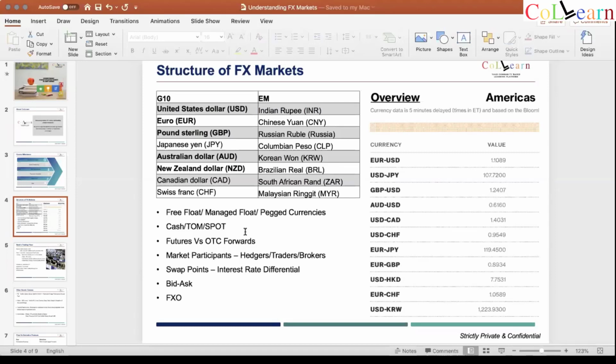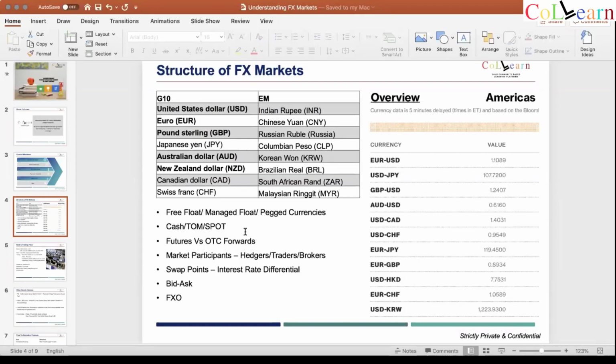Versus going to a supermarket, which is technically a futures market, where the stuff is kept there. The prices are fixed. You just pick it up, you come out, you do your payment, and that's about it. So that's the difference between OTC and futures markets. Futures are standardized, quoted through an exchange, as somebody said.